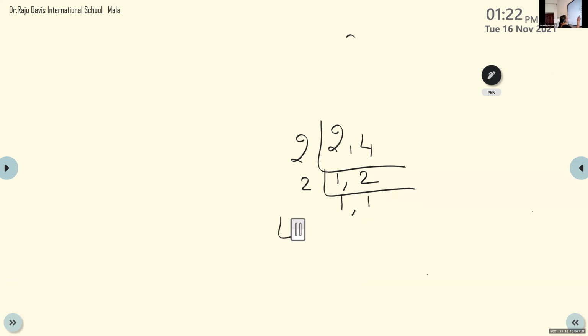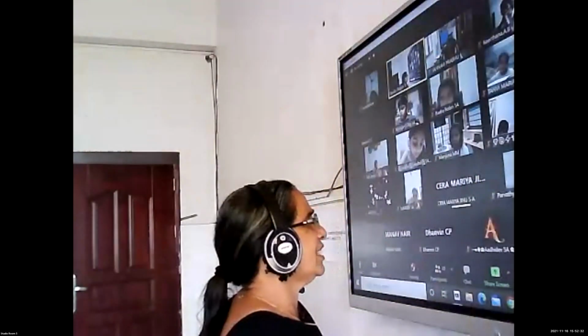And what is remaining here now? Which are the terms you multiply together? 2 is there here, and 2 is there here. So 2 into 2. Ma'am, should we take the lowest number to divide? Yes, the lowest number which is common. If a common number is there, take it.